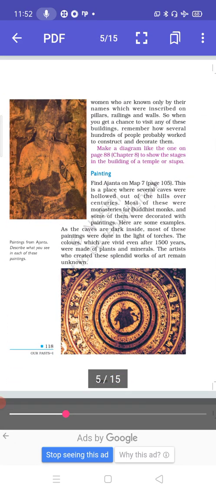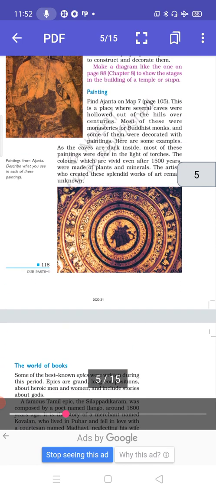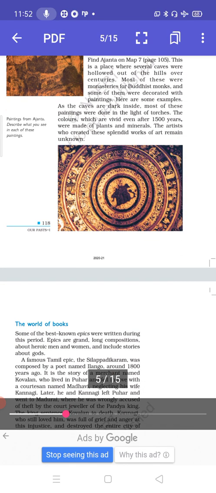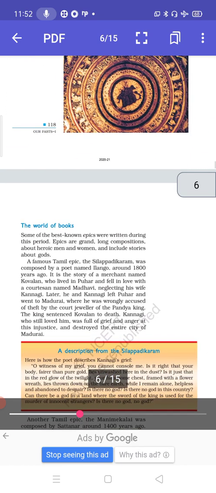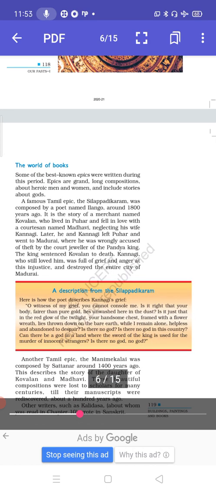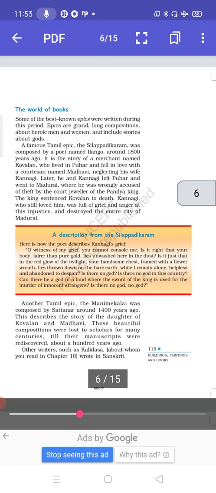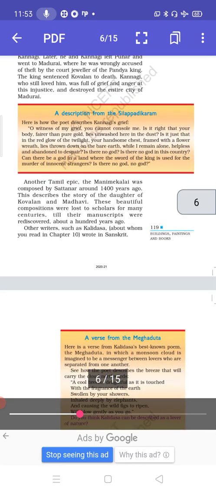We have talked about the paintings at Ajanta, although we cannot name who made them, and the painting was around 1500 years old. Now we have to start with the Silappadikaram, that is the Tamil epic. We have talked about the Manimekalai, which was composed by Sattanar, and you can say it is the continuation of Silappadikaram, because here they have talked about the daughter of Kovalan and Madhavi.